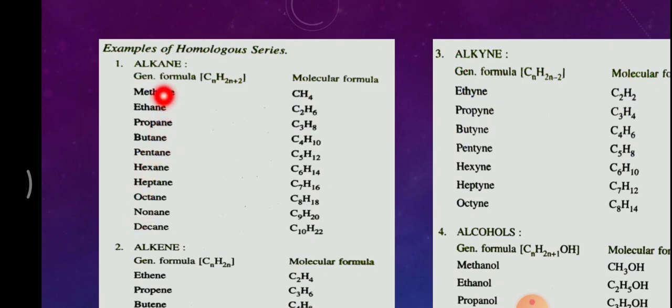If I add ane as the suffix at the end, then they all come under the alkane family. How to remember this? Monkey eat peeled banana. Remaining all these are your geometrical shapes.